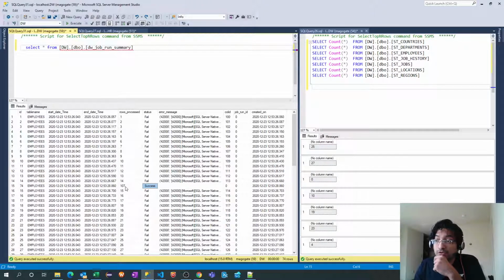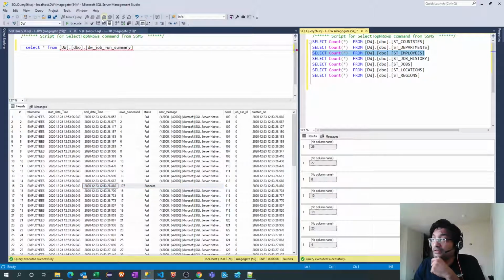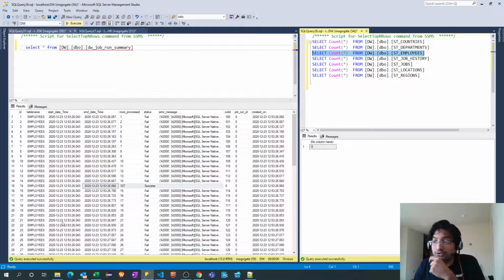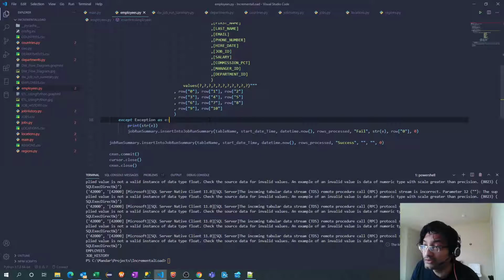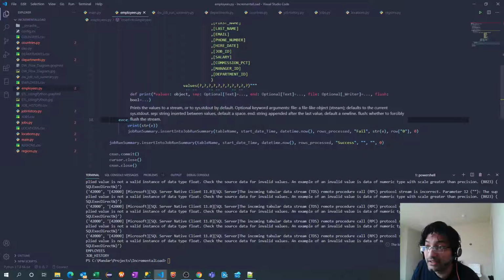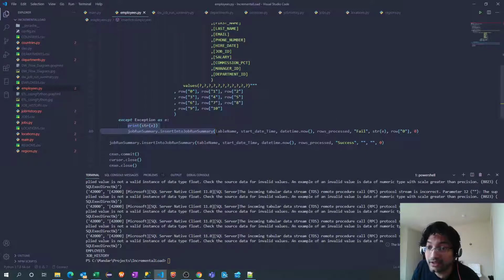What it says is number of rows processed 107, and the message is success. But if I run this employees table, it has zero records. So this is something misleading, and that should not happen. Now, why is it happening? First of all, it's happening because when a particular row is not able to insert records into the employees table, st_employees table, that error is getting handled in our exception block.